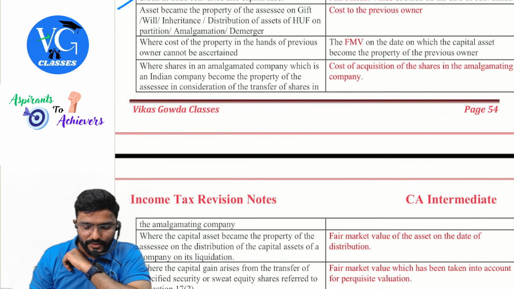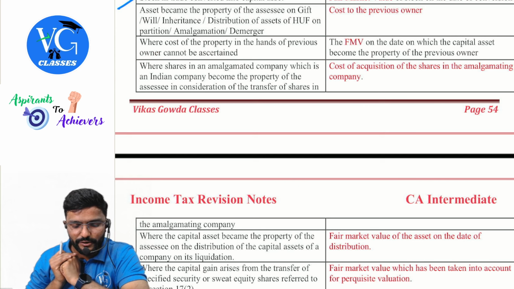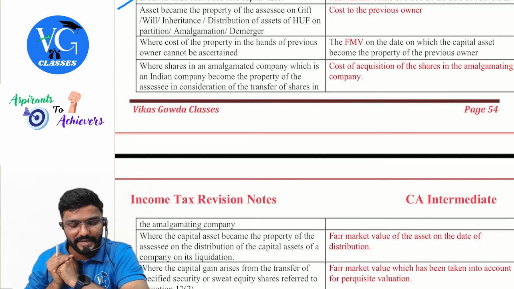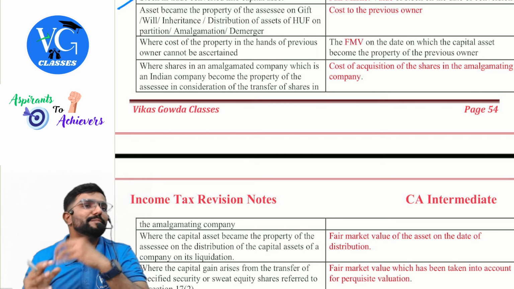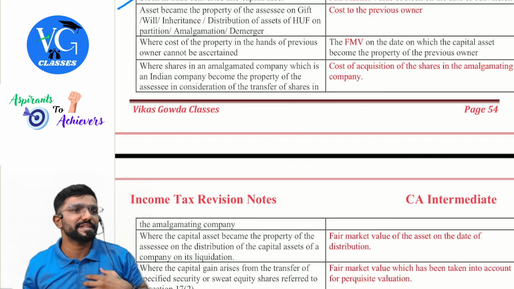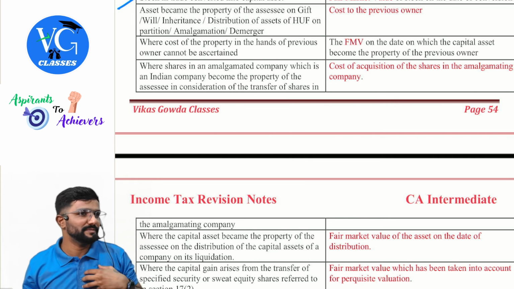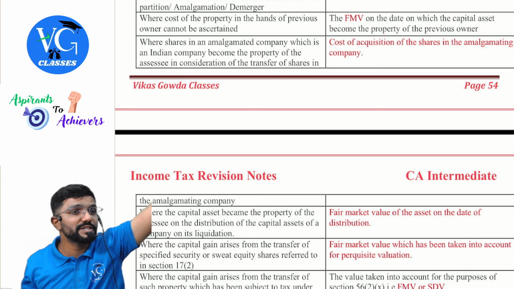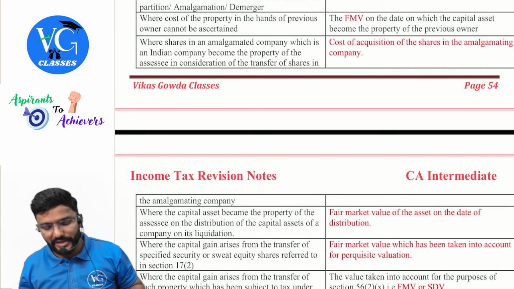Next, where the shares in the amalgamated company, which is an Indian company, become the property of the assessee in consideration of the transfer of shares in the amalgamating company. Amalgamating company means the company which got closed. Maruti in my example. Amalgamated company means the new company. In my example, it would be Maruti Suzuki, guys. So, the cost of acquisition of the shares in the amalgamating company, I had purchased the shares in Maruti, no? That will become the cost of acquisition for the shares of Maruti Suzuki, guys.